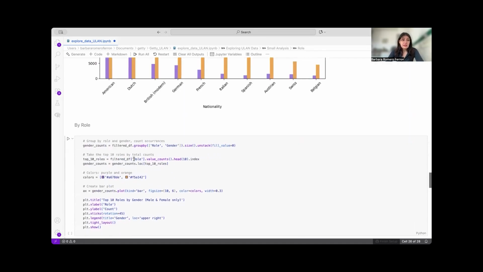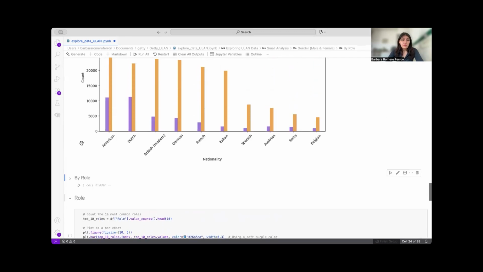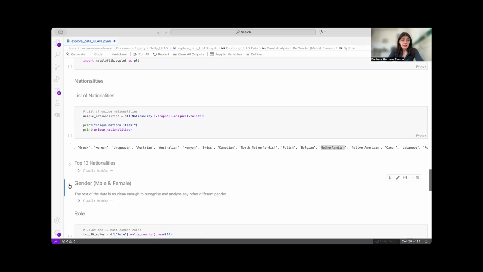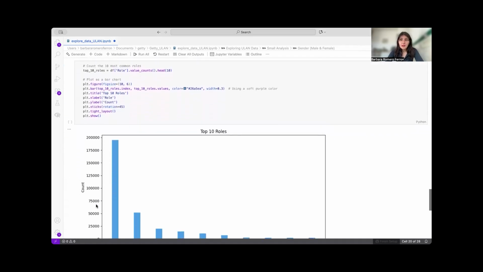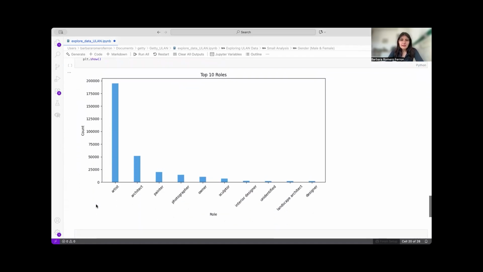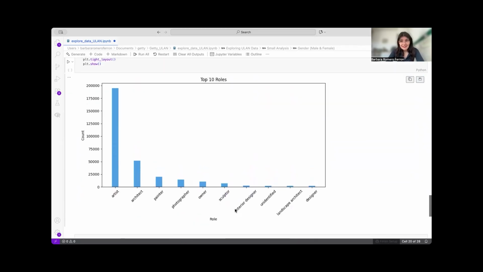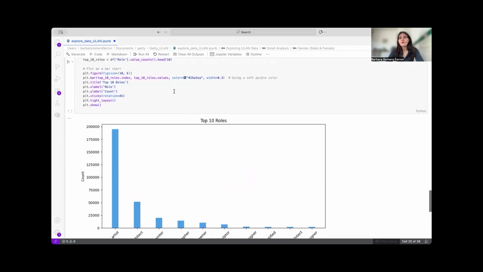Last but not least, if we close the section of gender, then we have role. And from role, we can see what the top 10 roles are. So this is it. You can run that by yourself when you download the information, and you only have to press enter and run it. Or you can change this notebook, create your own dataset and follow the instructions to continue exploring this data.